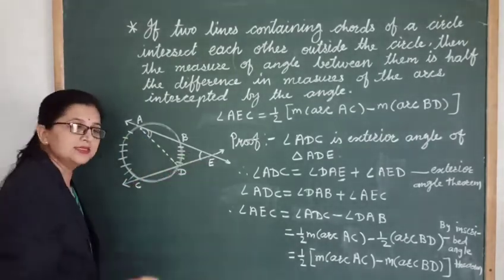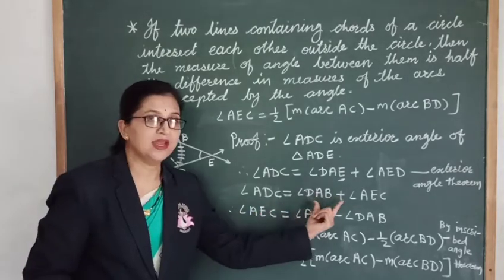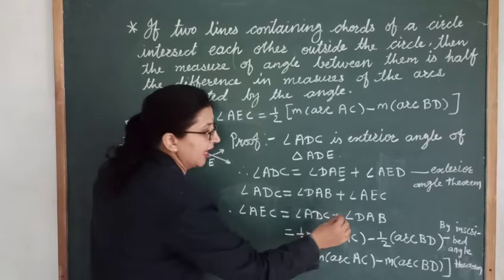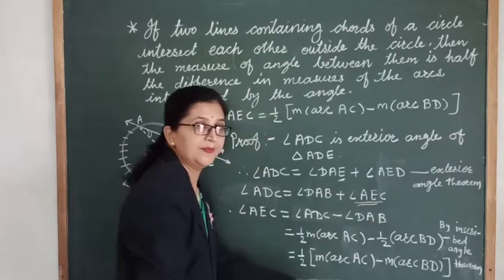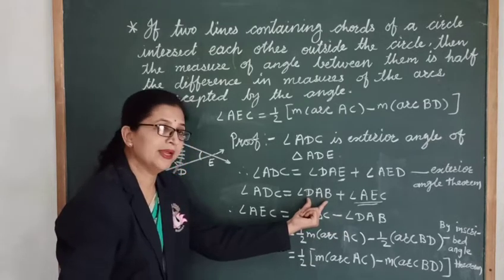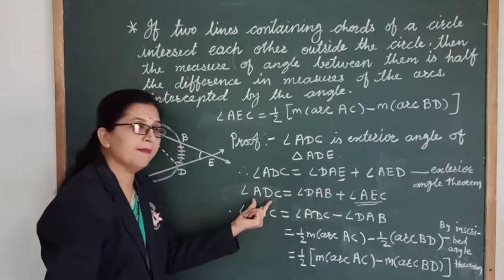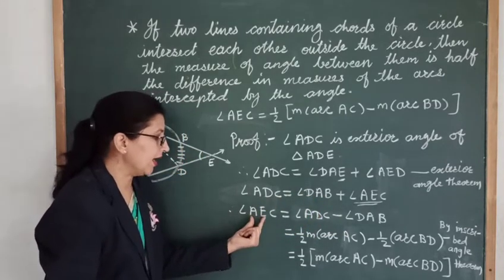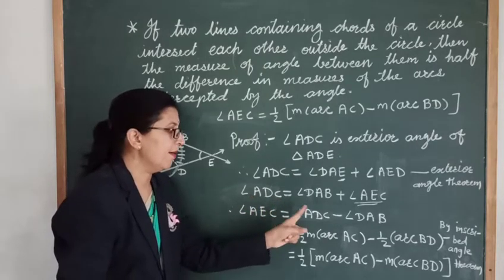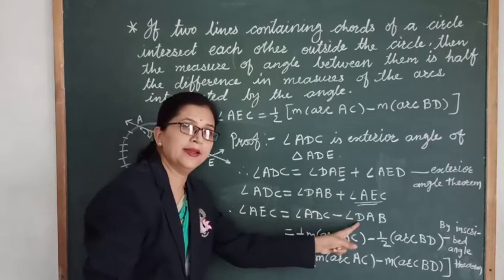Angle remains same. Okay. So in this way we have made these changes. Now here we can say that angle AEC is equal to, now this angle DAB is a plus, so it will be minus. Okay. So here angle AEC is equal to angle ADC minus angle DAB.